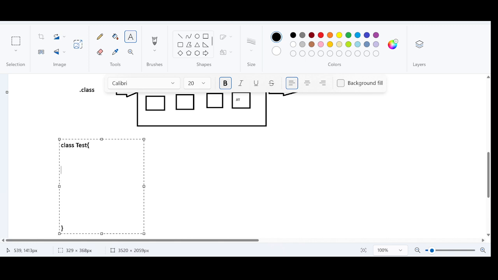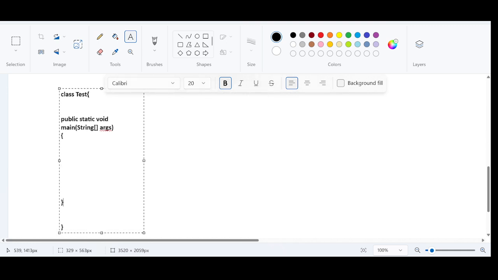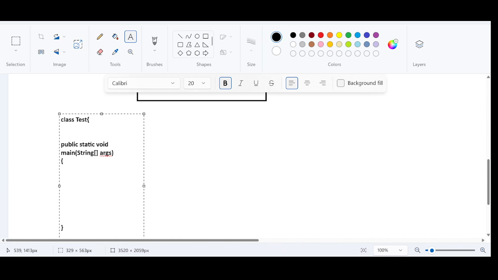And I have a main method. Public. Let us define a main method because execution always starts from the main method. Public static void main, String array box. And inside the main method, as of now, I am not defining any instructions. I am not keeping any instructions inside the main method.